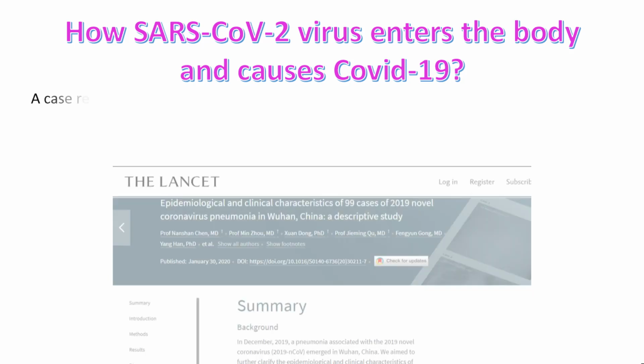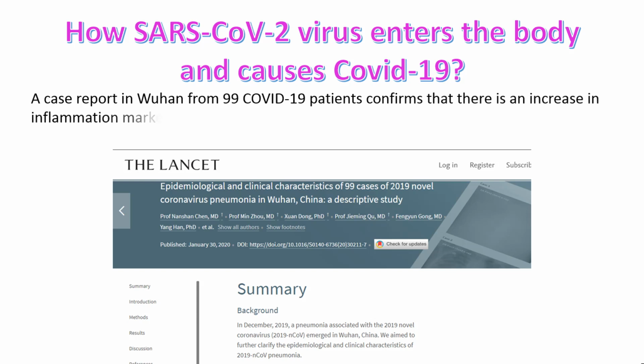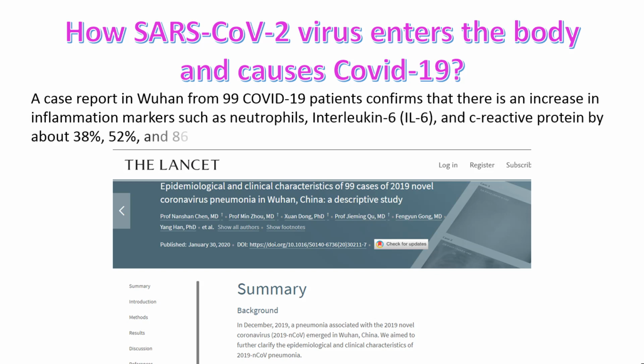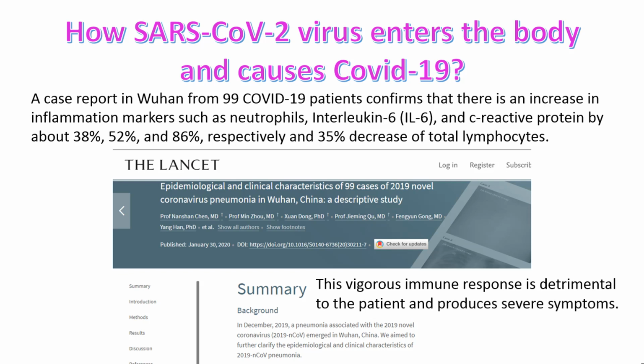A case report in Wuhan from 99 COVID-19 patients confirms that there is an increase in inflammation markers such as neutrophils, interleukin 6 (IL-6), and C-reactive protein by about 38%, 52%, and 86% respectively, and a 35% decrease of total lymphocytes. Reference: Lancet 2020, 395. This vigorous immune response is detrimental to the patient and produces severe symptoms.